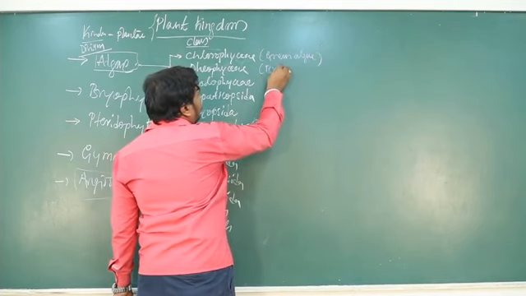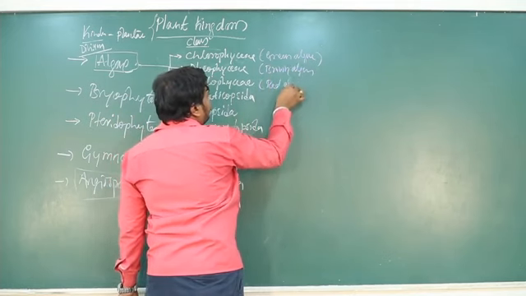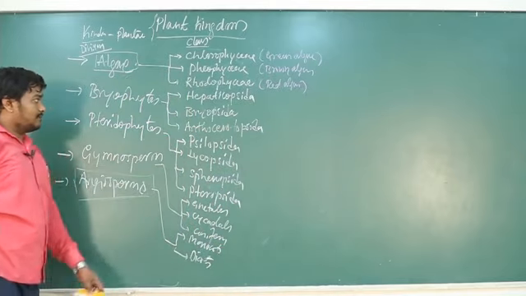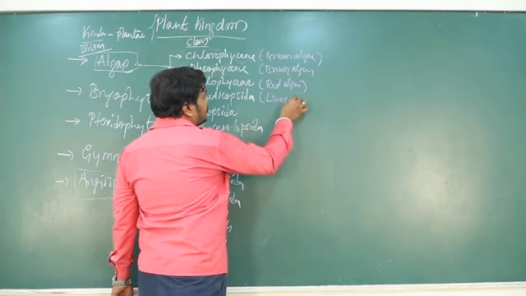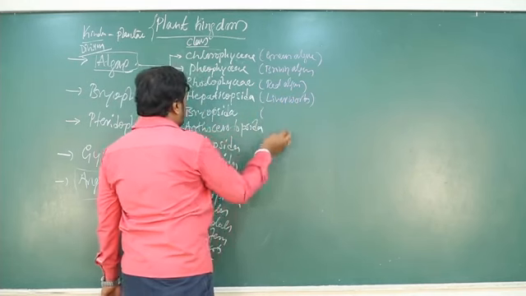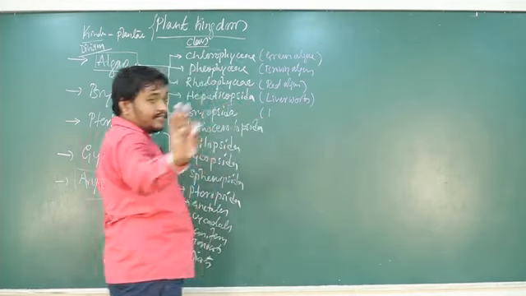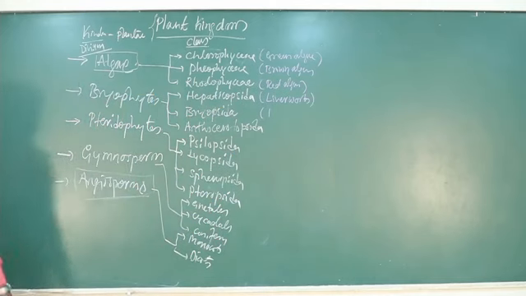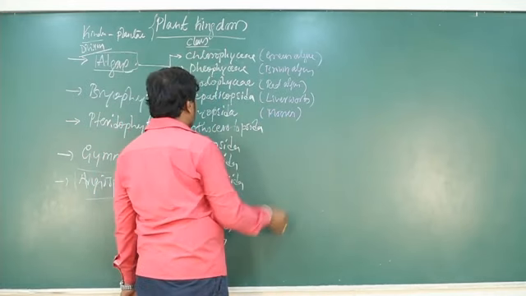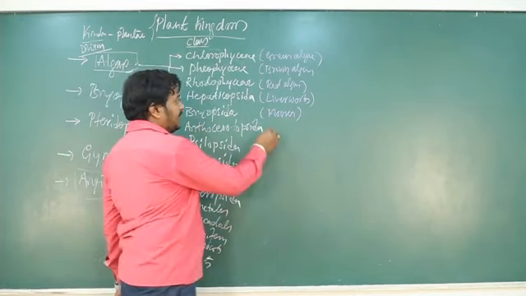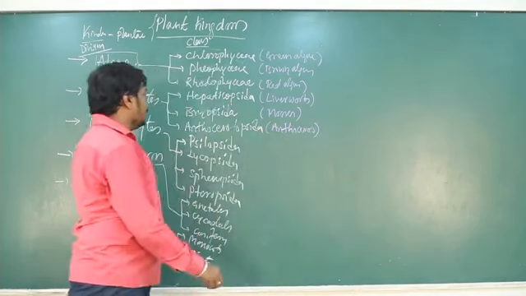Phaeophyce, brown algae, and rhodophyce, red algae. Then Hepaticopsida, they are called liverworts. Bryopsida, they are called mosses. Then Anthoceratopsida, anthoceros.